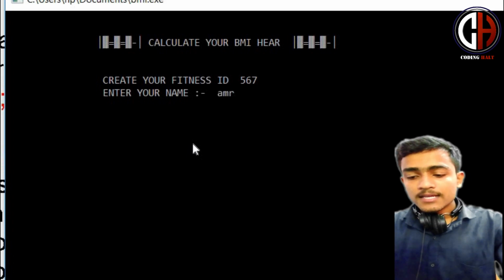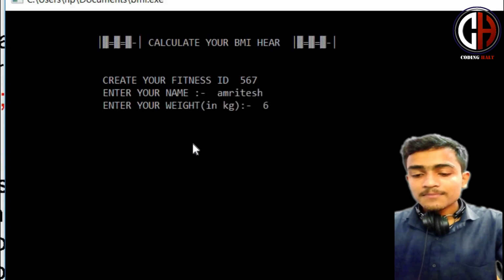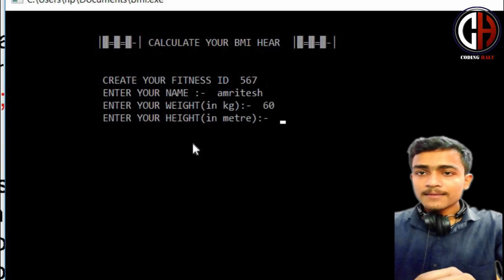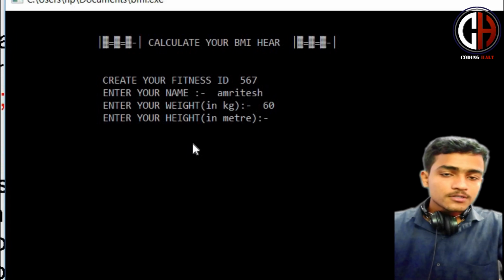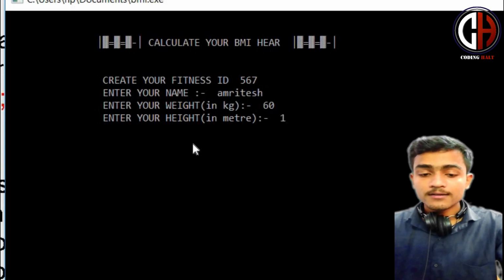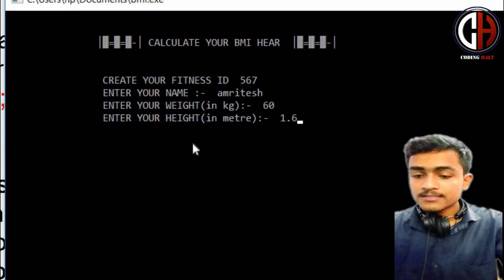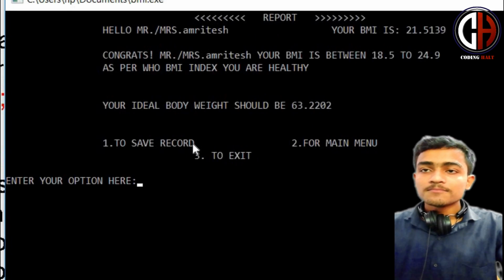Afterwards, enter your name, like AMRITESH, and weight in kg. My weight is approximately 60 kg. I am typing that in, and my height in meters. Note that you have to enter your height in meters only, not in feet. I am entering 1.67, and gender male or female, I am typing M. So here comes my report.